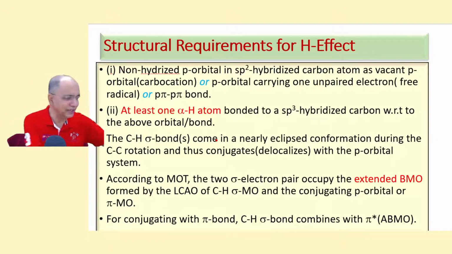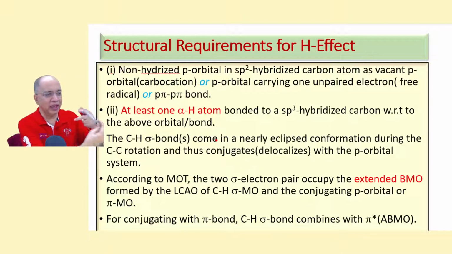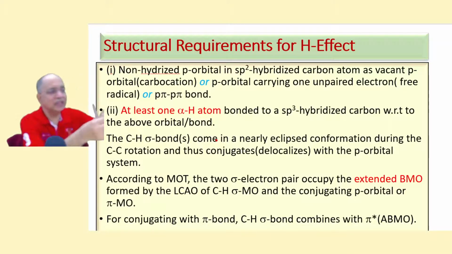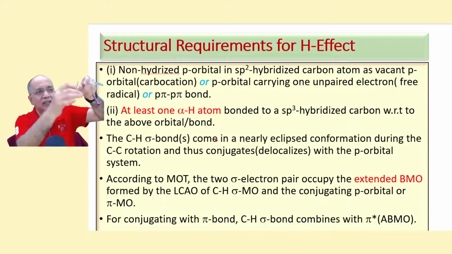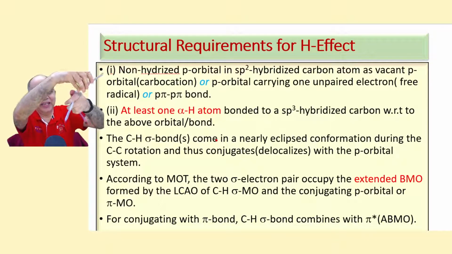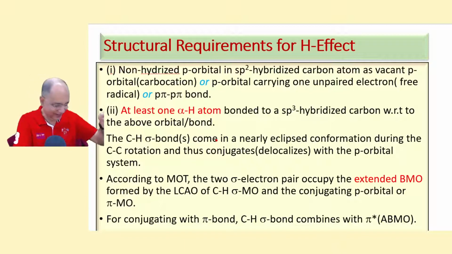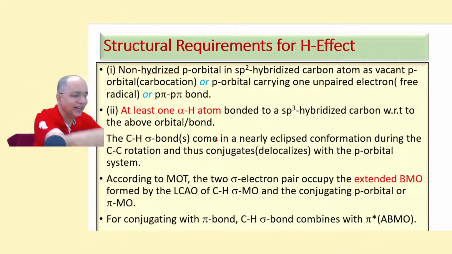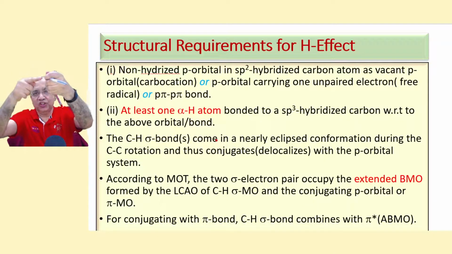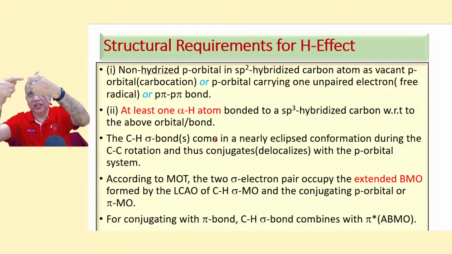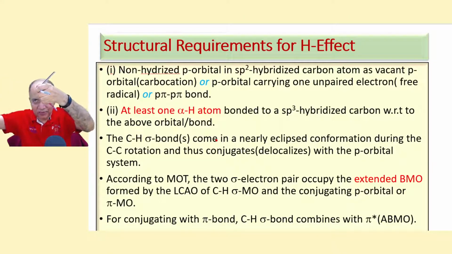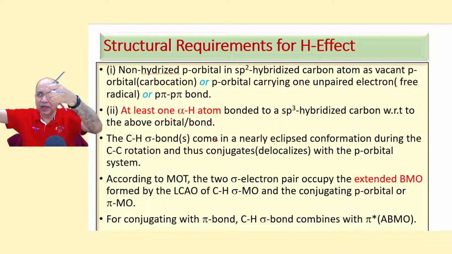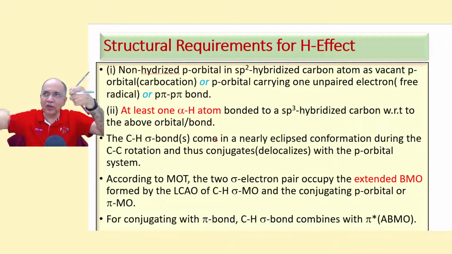Supposing this is a methyl, CH, CH, CH, and here there is a CC bond. Supposing this carbon carries the p system, empty p orbital or p orbital carrying unpaired electron, or a pi bond.